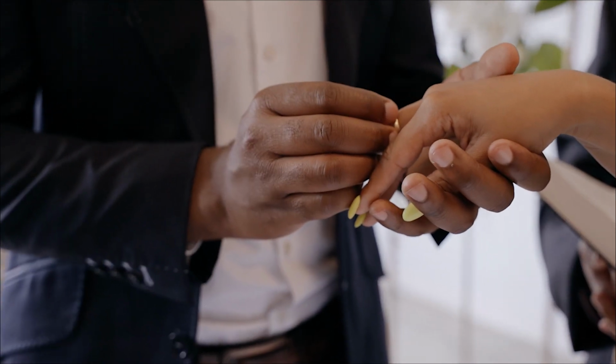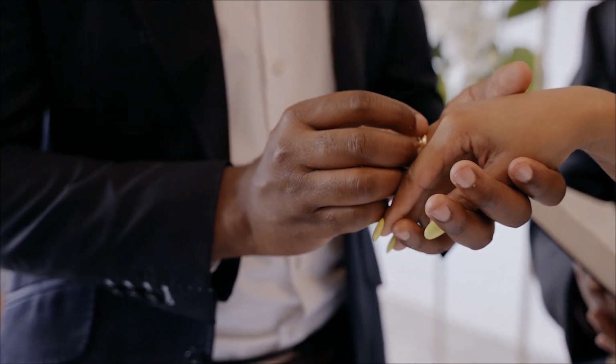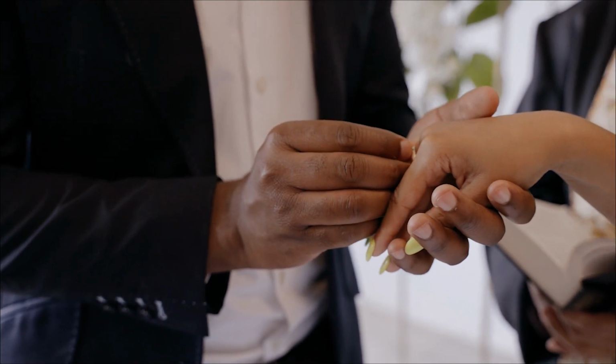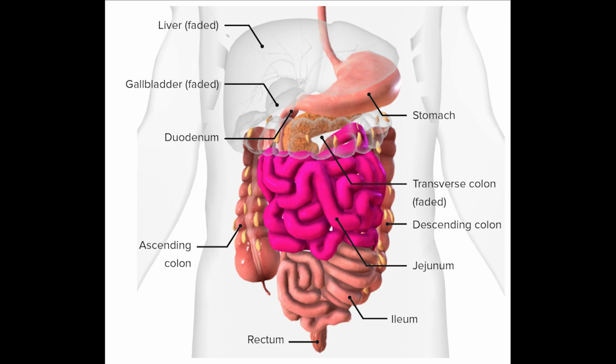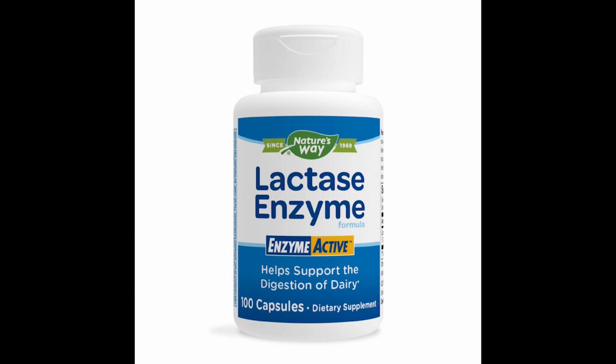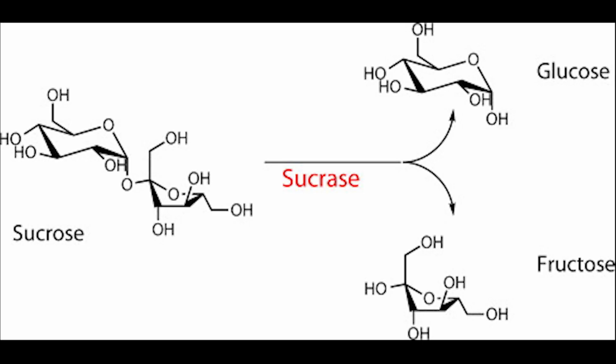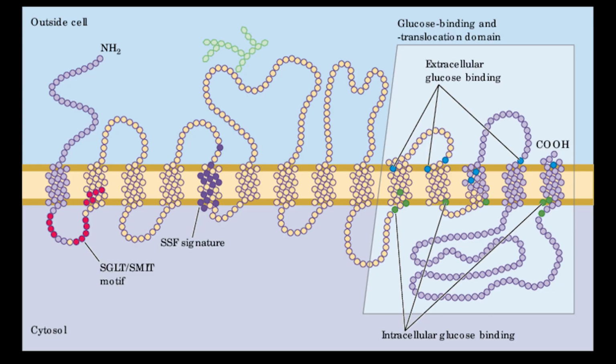GGM is an autosomal recessive disorder in which affected individuals inherit two defective copies of the SGLT1 gene, located on chromosome 22. Normally within the space enclosed by the small intestine called the lumen, lactose is broken down into glucose and galactose by an enzyme called lactase, while sucrose is broken down into glucose and fructose by an enzyme called sucrase. The protein product of SGLT1 then moves the glucose and the galactose from the lumen of the small intestine